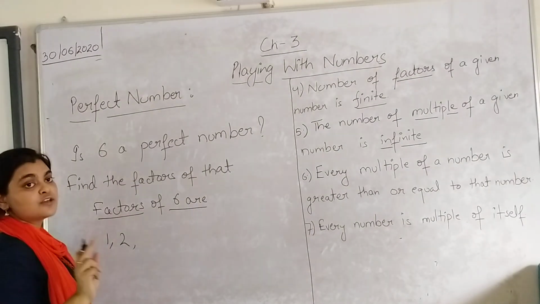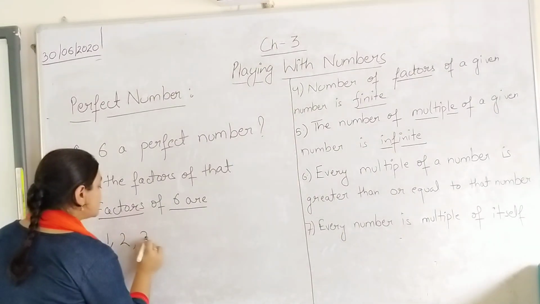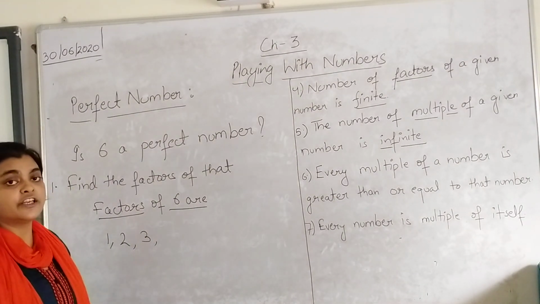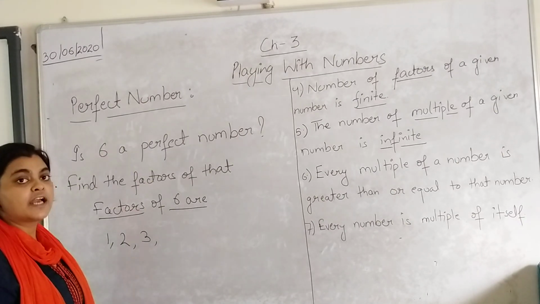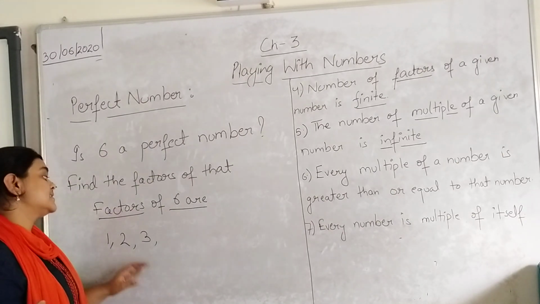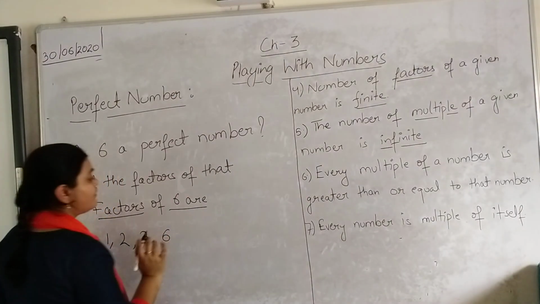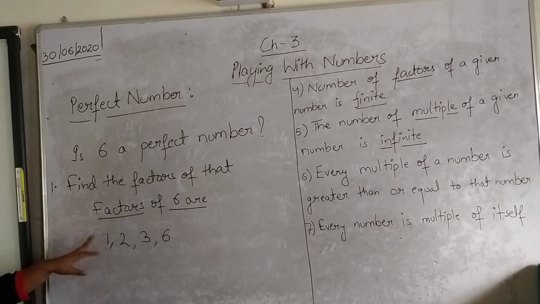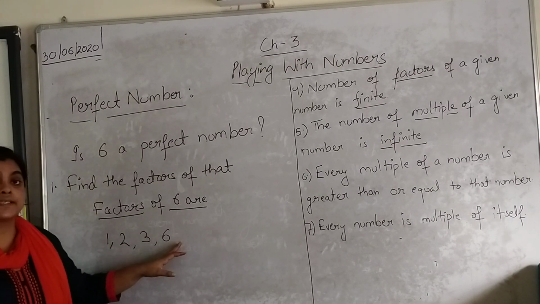Then 3 2s is also 6, so 3 also divides 6 completely. 4 is not a factor because 4 does not divide 6, and 5 is also not a factor. And 6 itself, the number itself, is a factor of itself. So factors of 6 we got are 1, 2, 3 and 6.